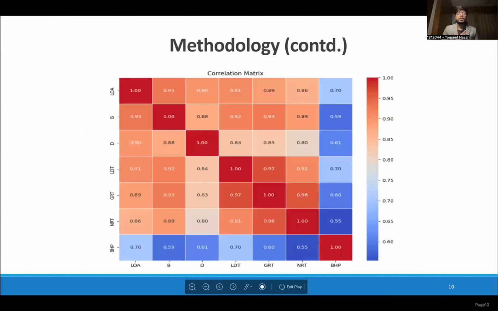Now, this is an important diagram. A correlation heat map is basically a visual tool that shows how each variable is connected or correlated to the other. The closer the value is to 1, the stronger the correlation.